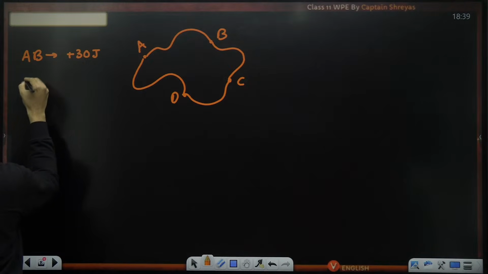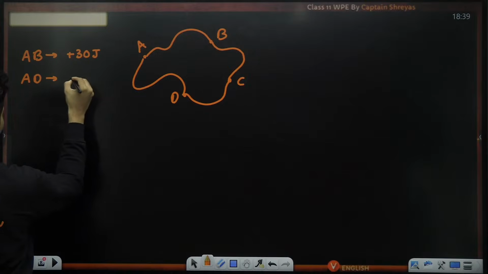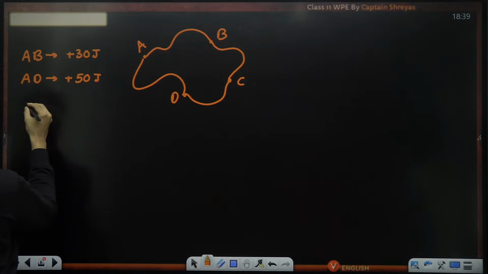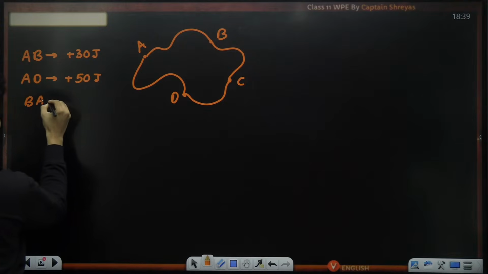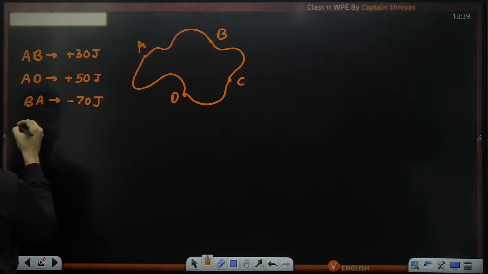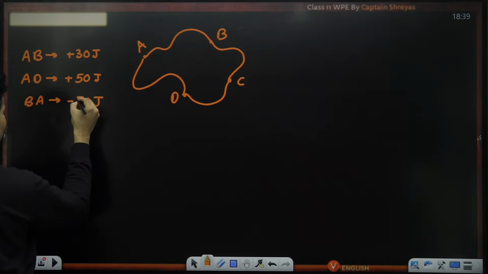When you go from A to D, the work done is plus 50 joules. While you go from B to A, the work done is minus 70 joules. Or minus, let's say, 80 joules or something.